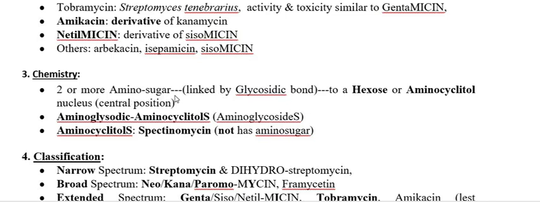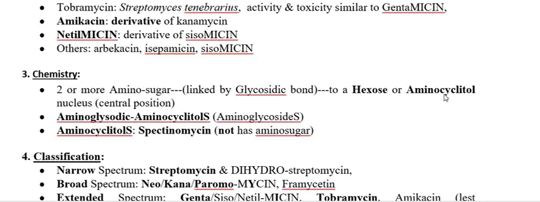So the name of this antibiotic group is aminoglycosides. If we put all the names together, then you may call it aminoglycosidic aminocyclitol. So this is the name.